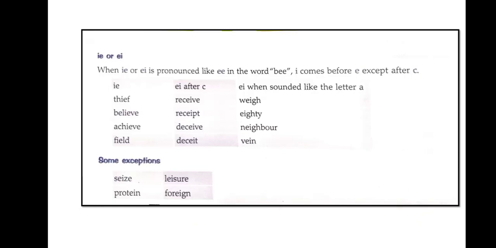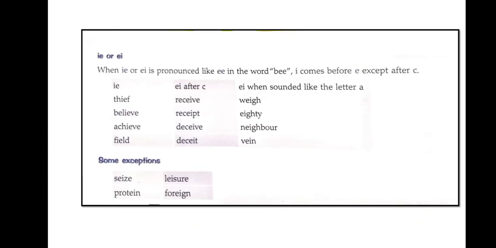Now see the next page. IE or EI. When IE or EI is pronounced like double E in the word be, I comes before E except after C. So here we will use IE, or EI after C, or EI when it sounds like the letter A. So here we have some examples.